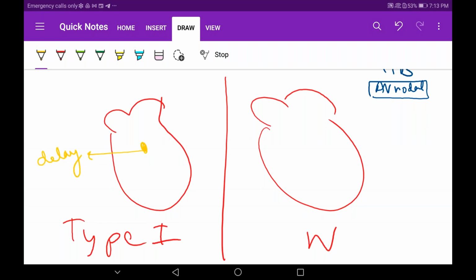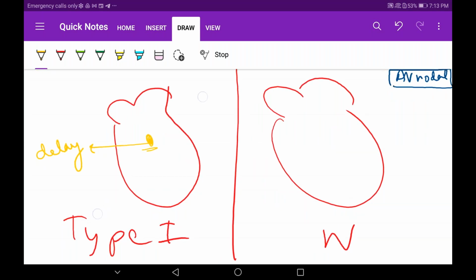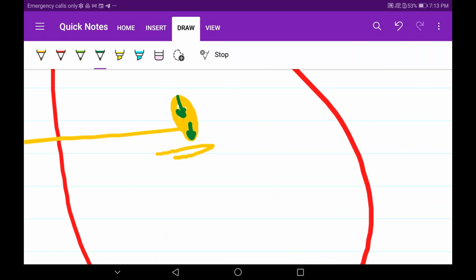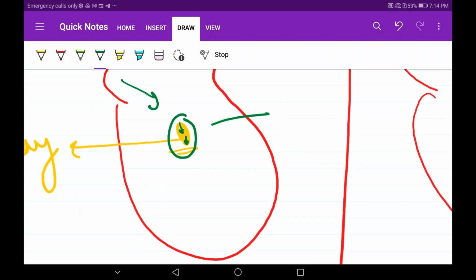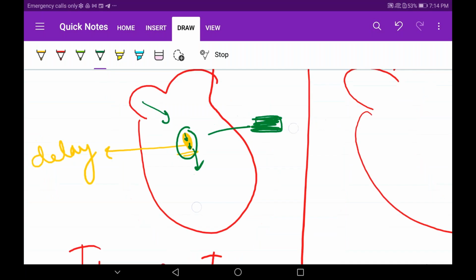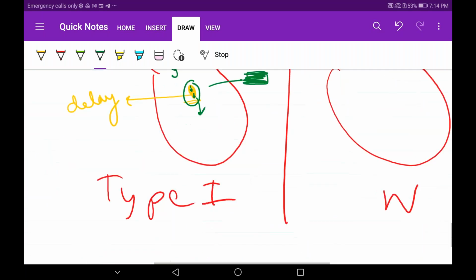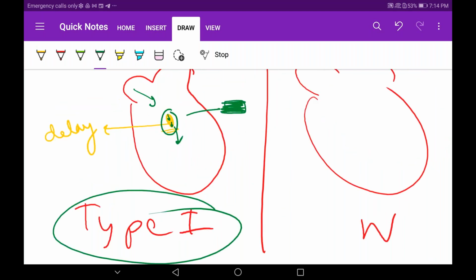It was delaying, I don't have any problem, but he was delaying at a consistent level, meaning when he was delaying, there was no increase in the delay. Understood? Meaning when the impulses are coming, he's delaying them for a certain fixed amount of time. This is the fixed time he's delaying. I'll color this box. This is the fixed time he's delaying it, and then he's sending the signals appropriately. This is the AV nodal delay seen in first degree block. It is simple, fixed time.